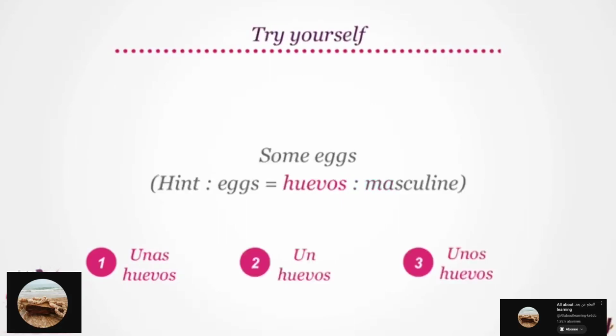How will you translate some eggs? Hint, eggs is translated to huevos and takes up masculine gender. So will we say unas huevos, or un huevos, or unos huevos? Is it the first, or the second, or the third? Some eggs is unos huevos, where some becomes unos, as eggs are masculine and plural.